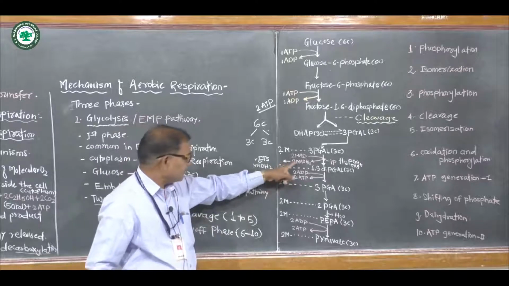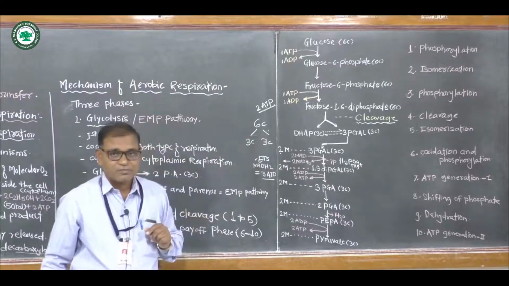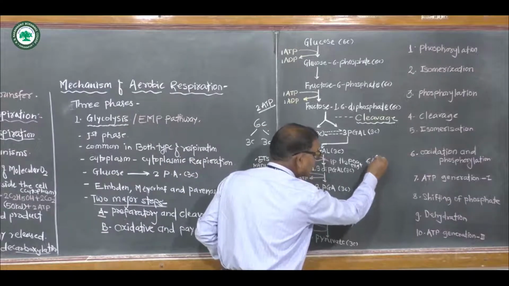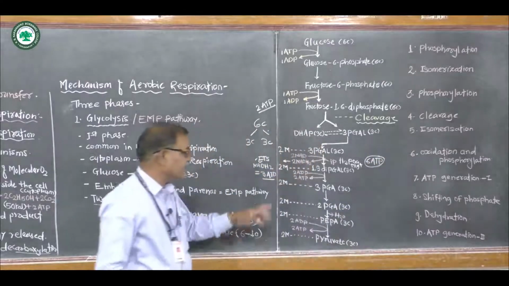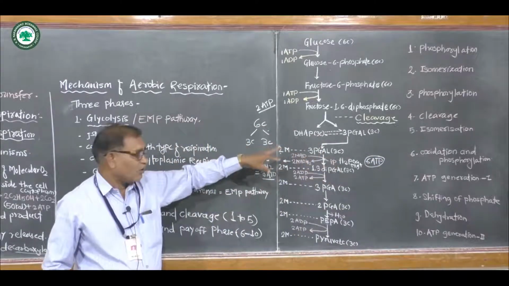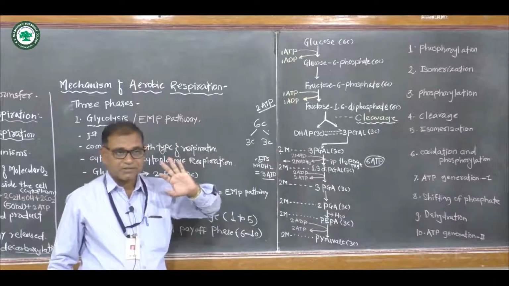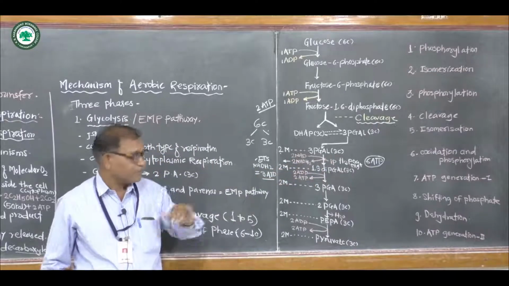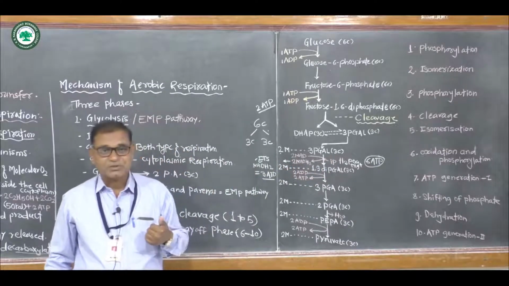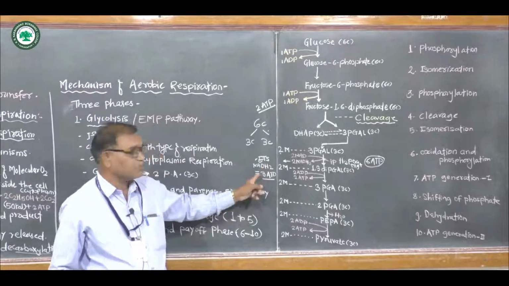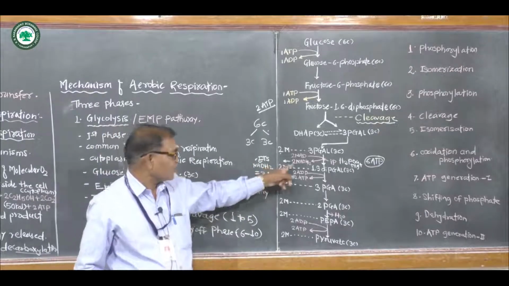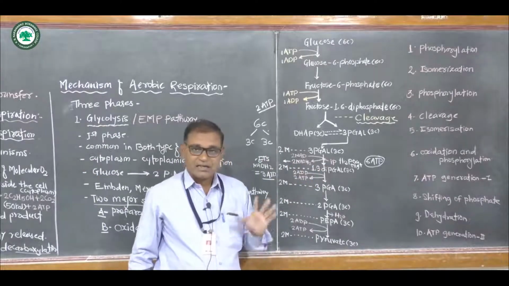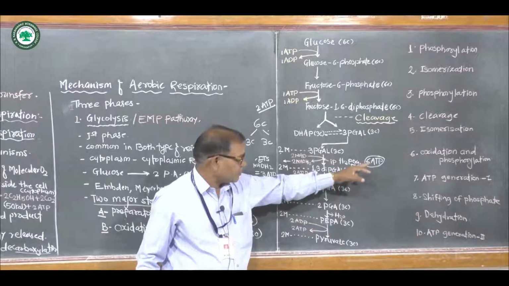But here, 2 molecules of NADH2 are formed. Therefore 6 ATP molecules are generated. How much? 6 ATP molecules are generated in this step number 6, oxidation and phosphorylation, which means oxidative phosphorylation. Why? Because of the formation of NADH2. Each molecule of NADH2 forms 3 ATP, and 2 molecules of NADH2 enter the electron transport system. Therefore 6 ATP molecules are generated in the oxidative phosphorylation.